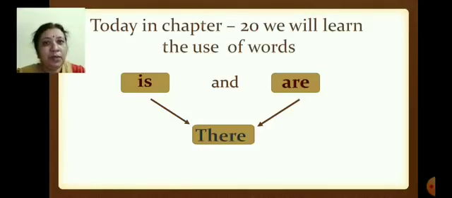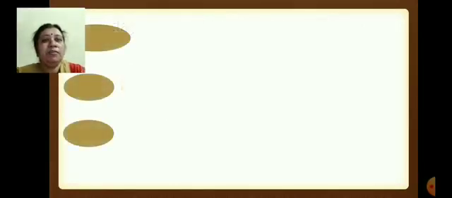So what are we going to learn? We are going to learn the use of the words is and are with the word there. Okay children? Now we will see the meaning of these words.